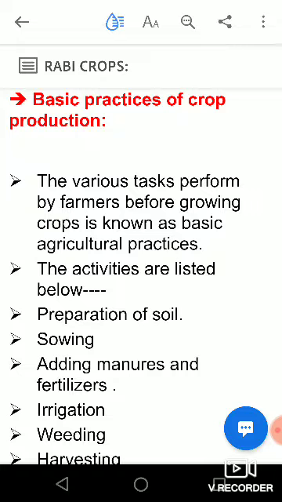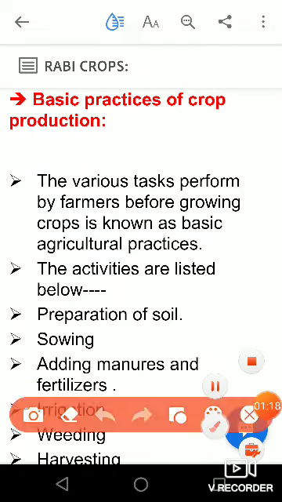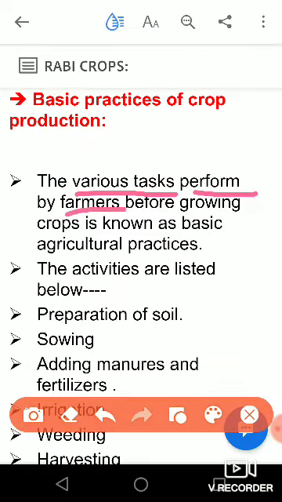First, we will know what basic agricultural practices are. They are the various tasks performed by farmers to grow the crops. That is called agricultural practices.